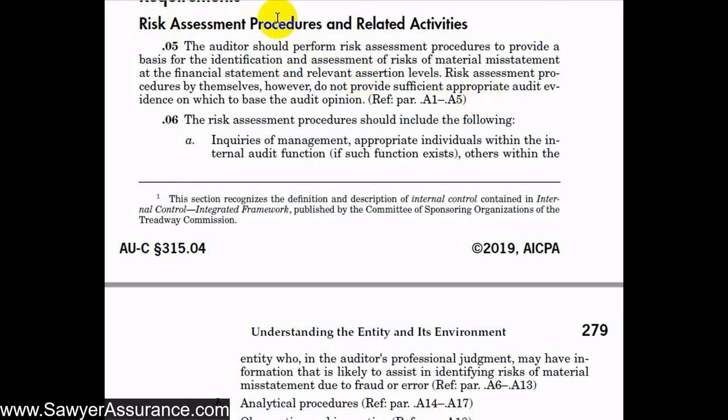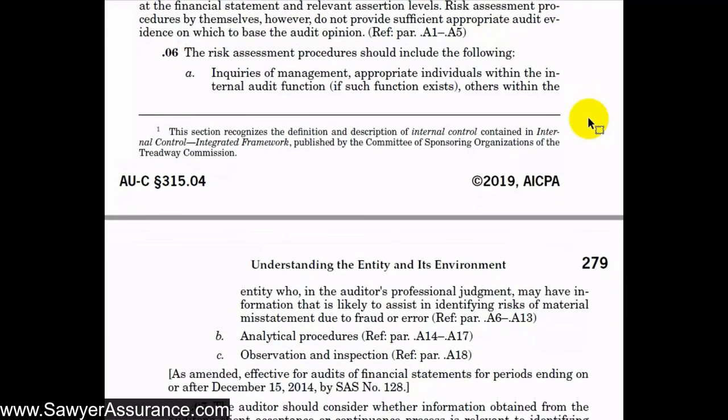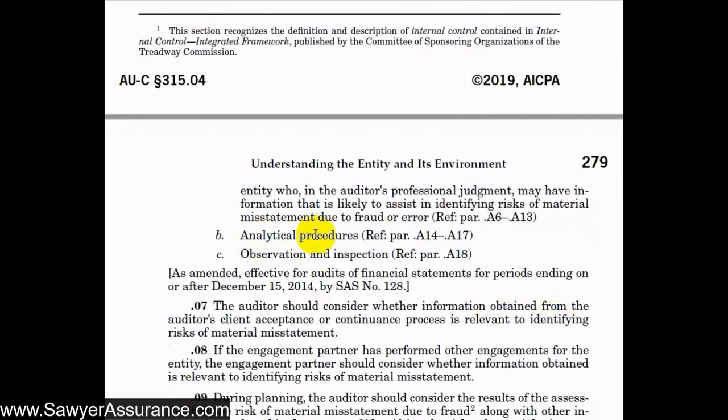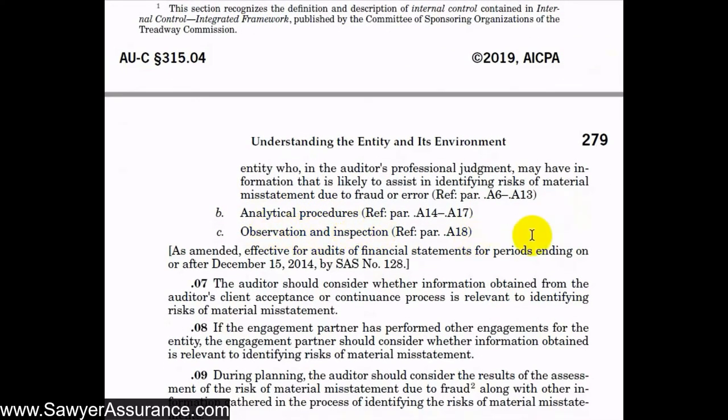So this risk assessment procedure is very important because it helps us figure out how to approach the audit, essentially how to develop our audit plan, which we discussed in the prior video series, AUC Section 300. So they've got a list here of risk assessment procedures that we need to do. That would be inquiry of management and appropriate individuals within the internal audit function, if they have internal audit. Also, others within the entity who, in our professional judgment, may have information that's likely to assist us in identifying risk of material misstatement due to fraud or error. We might also do analytical procedures. We also might observe and inspect.